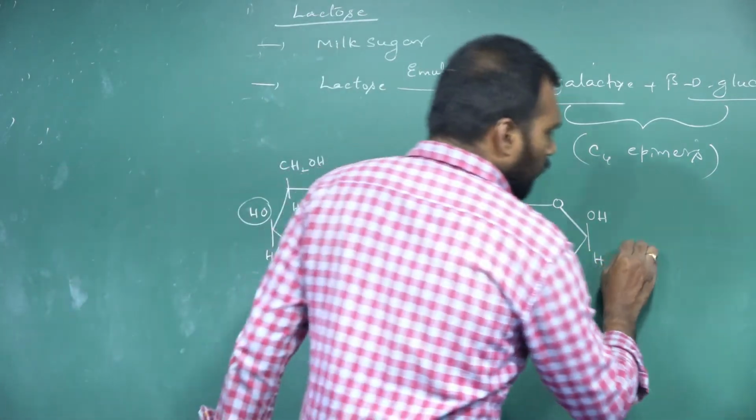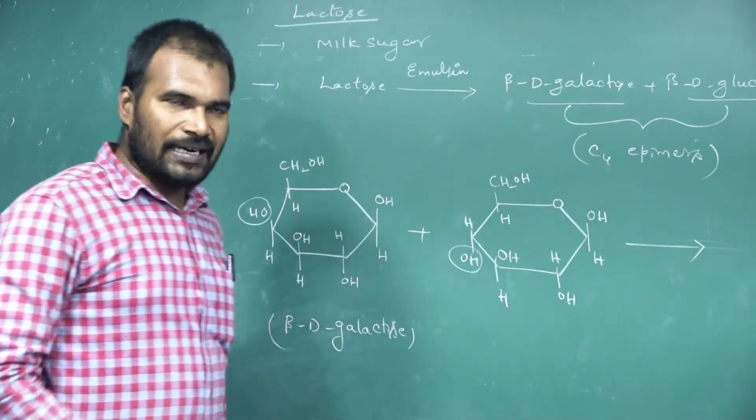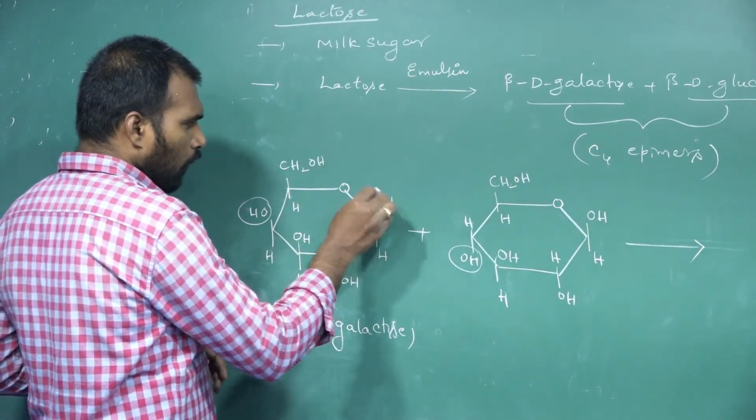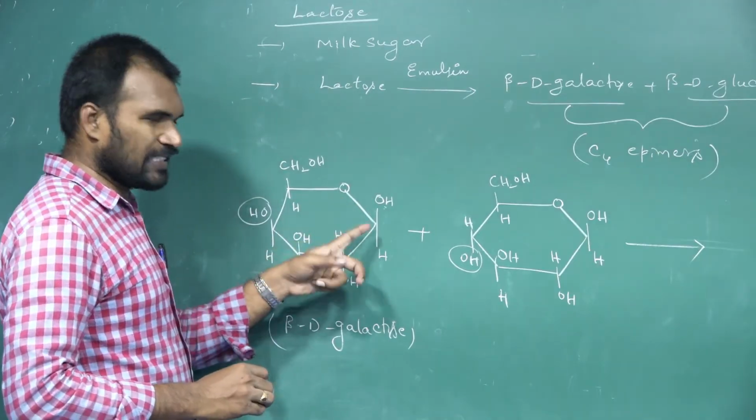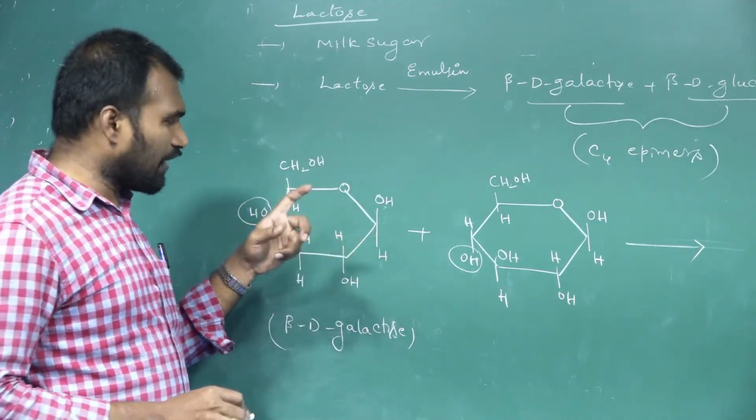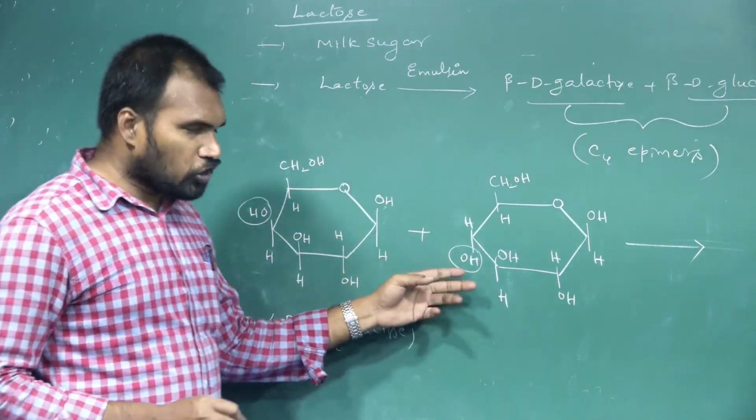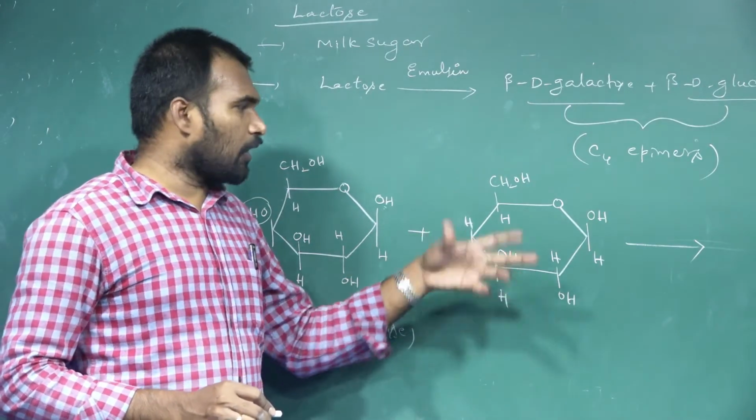Now, how do they form the glycosidic linkage? See the OH group of C1, first carbon of galactose, and the OH group of 4th carbon of glucose.